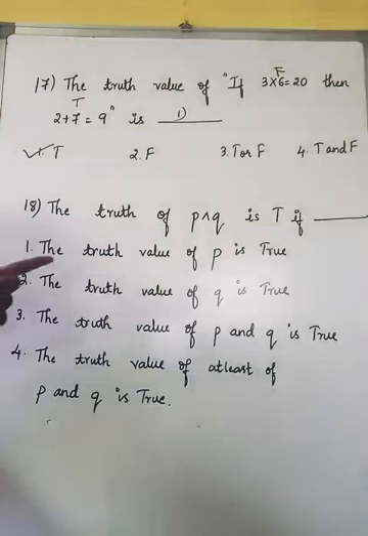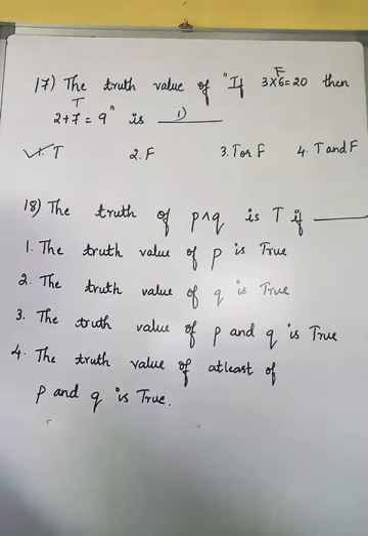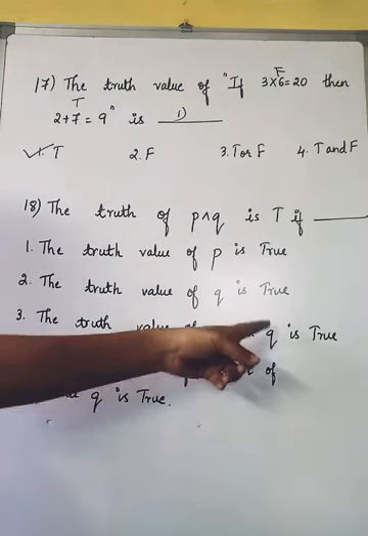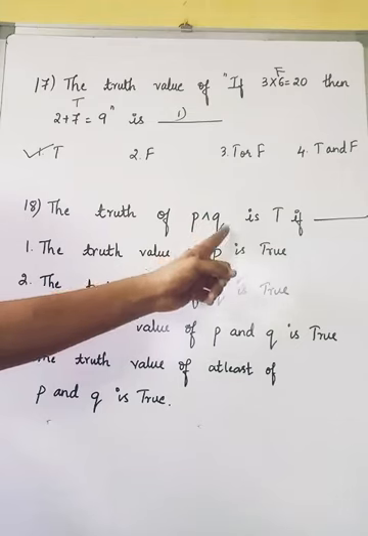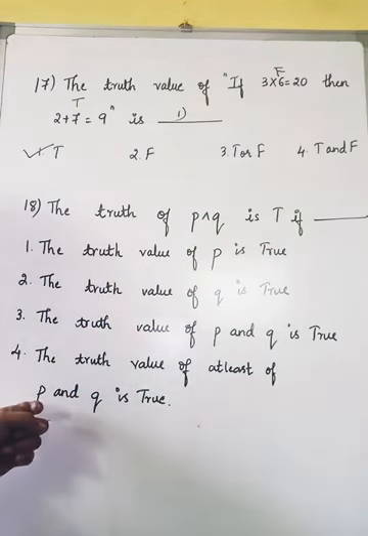So here, just check with the options. The first and second one is given as P and Q, different components, so it is said as true. But when we move on with the third option, it is given as P and Q. P and Q is true. So P and Q is true. And the last one is P and Q.